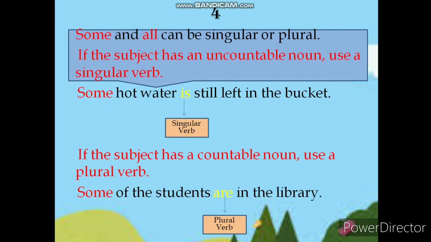Some and all can be singular or plural. If the subject has an uncountable noun, use a singular verb. Like, some hot water is still left in the bucket. Water, we know, is an uncountable noun, so the singular verb is used. While if the subject has a countable noun, use a plural verb. Like, some of the students are in the library. Here students is a countable noun, so the plural verb are is used.